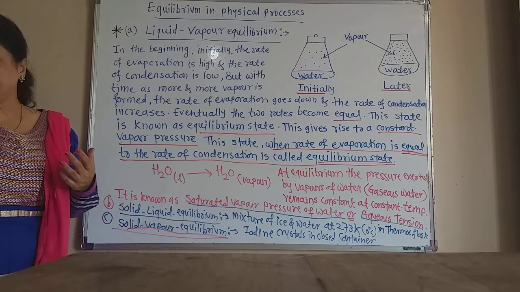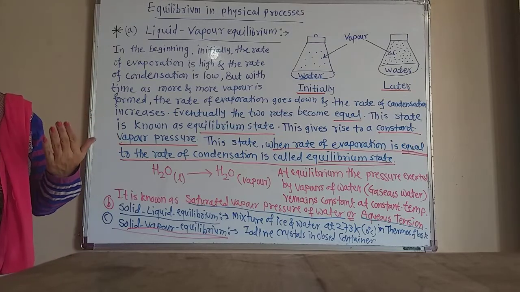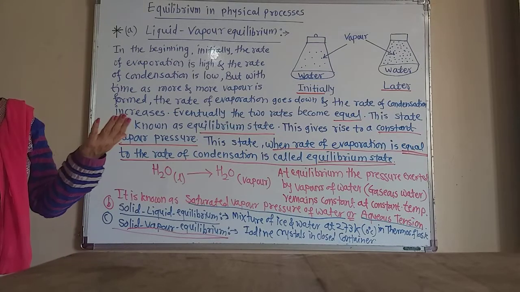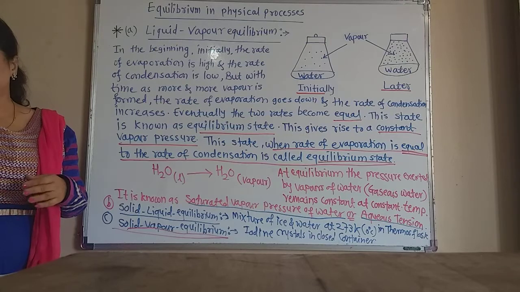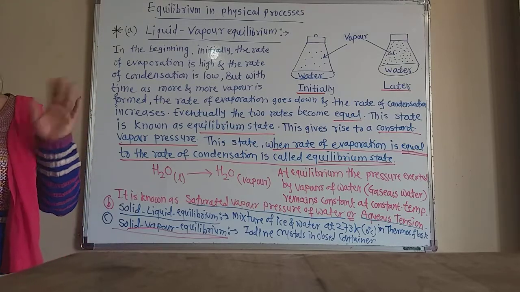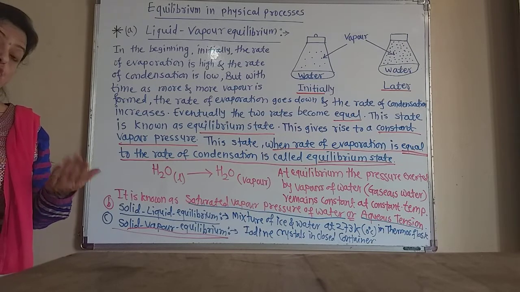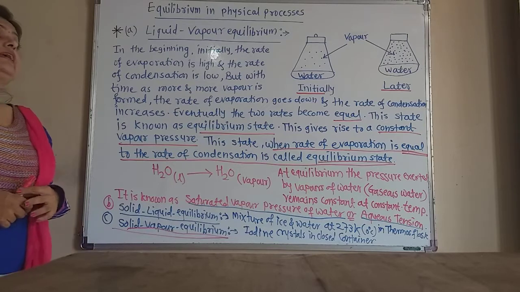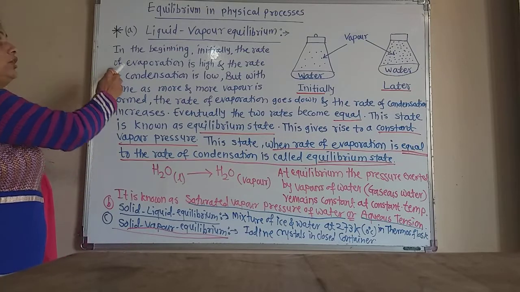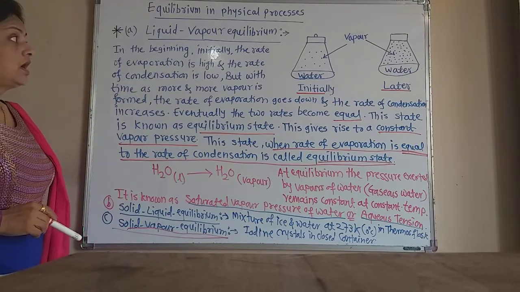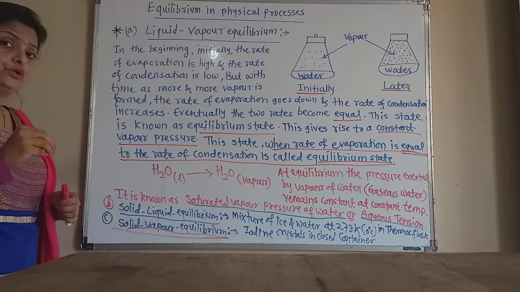When a liquid evaporates in a closed container, the liquid molecules escape from the liquid surface into the vapor phase, into the space of the conical flask. These vapors also condense back and go into the liquid state because the container is closed. But in the beginning, the rate of evaporation is very high and the rate of condensation is low. Very few molecules condense and go into the liquid state again.